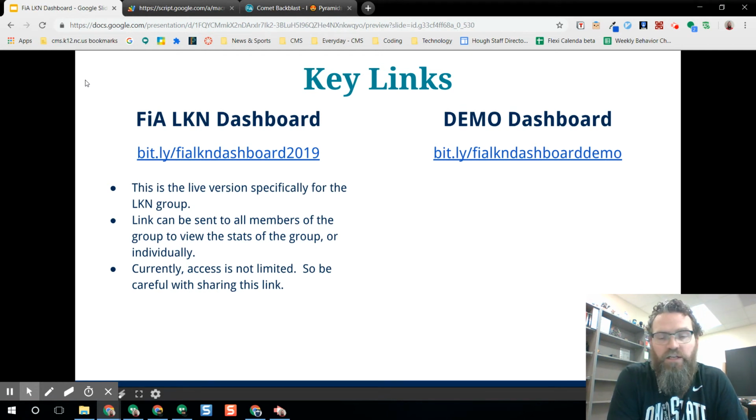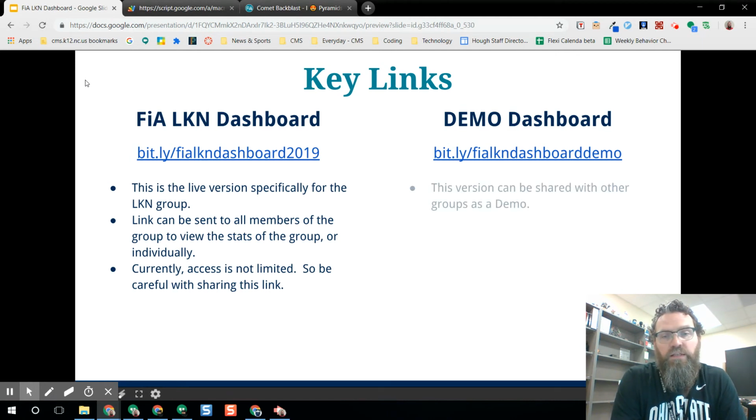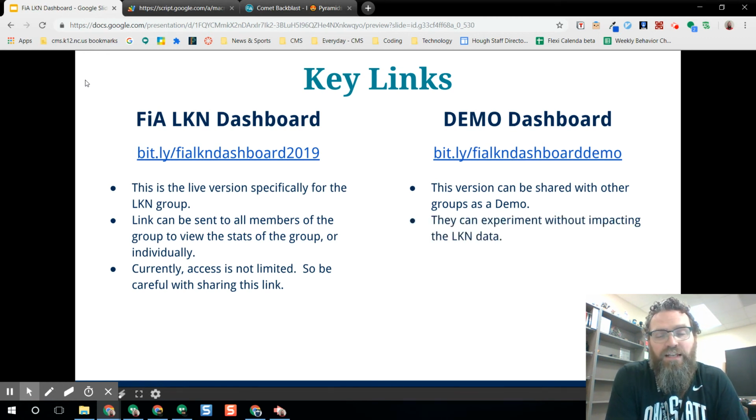So anyone, and I don't care who, can go in and submit the link to a backblast and see how it works. And other people can do that without skewing the data. So this can be shared with other groups. It's a demo. Not worried about that one as much. There's nothing that they can do to harm your data. That allows them to experiment.